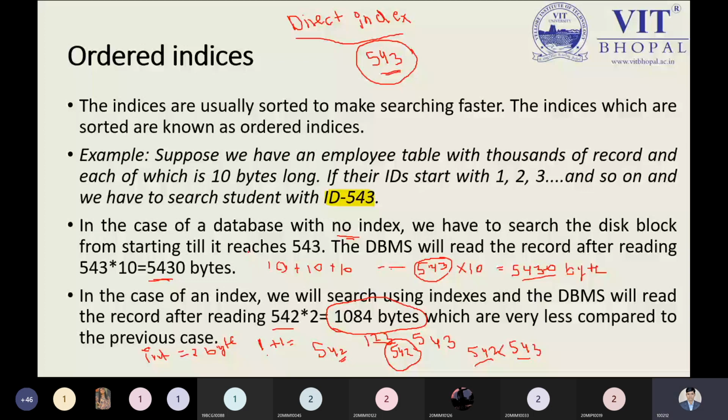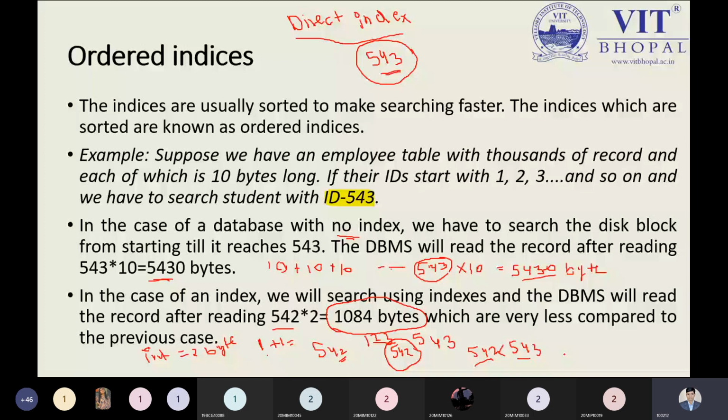But please keep in mind, without indexing the search requires storing 10 bytes for each record. If I'm moving from 1 to 543 and multiplying by 10, I get 5430 without the indexing. But after applying the indexing, I will not need 10 bytes for the record searching. Now I will follow the data type. What is the data type? We have integer. So it will require only 2 bytes because indexing is applied.